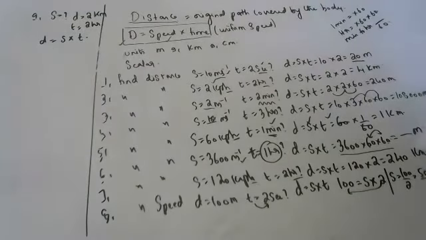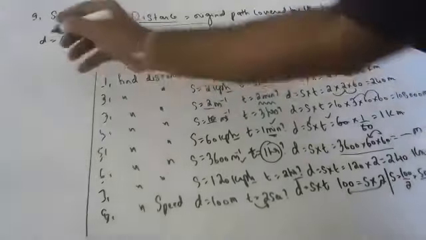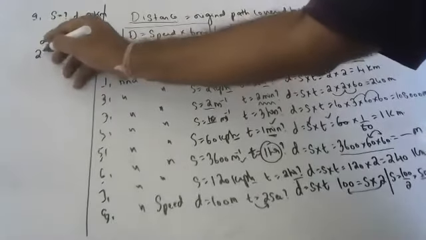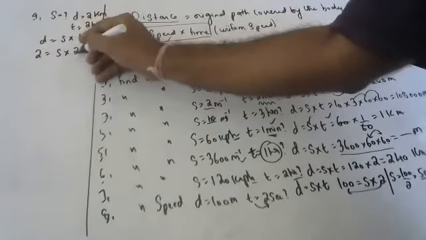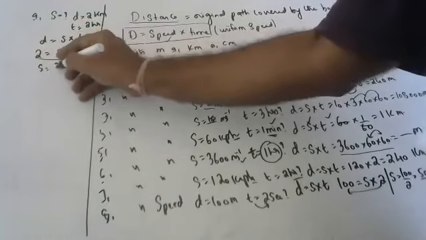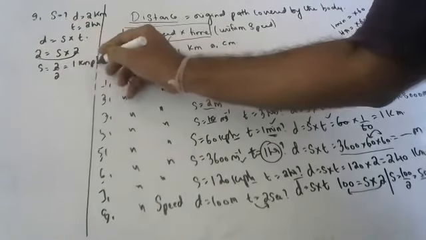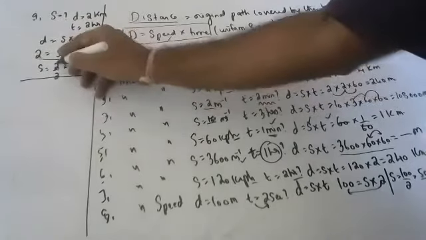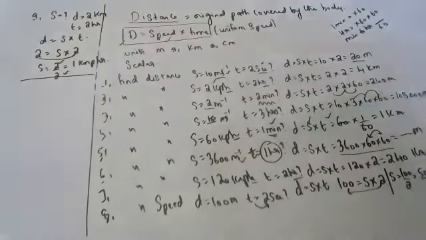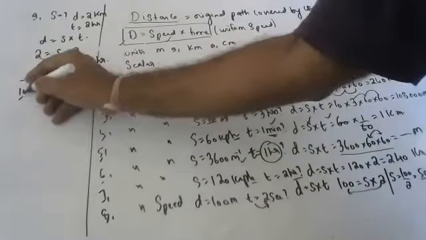So 2 is speed into 2. This 2 comes here, so 2 by 2, answer 1 kilometer per hour, because this is kilometers and this is hours. Next question.